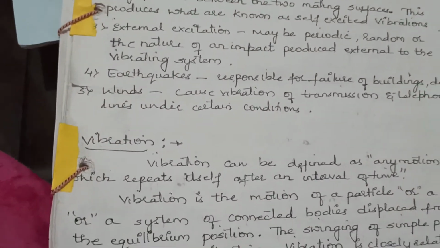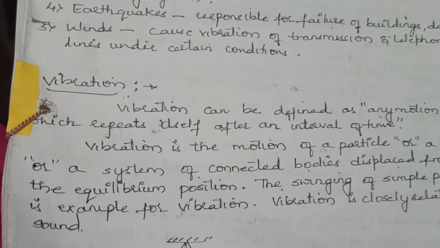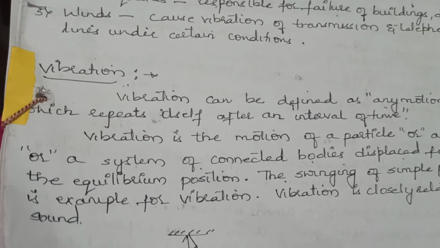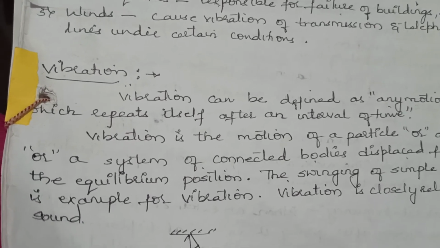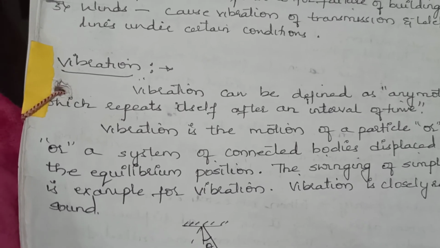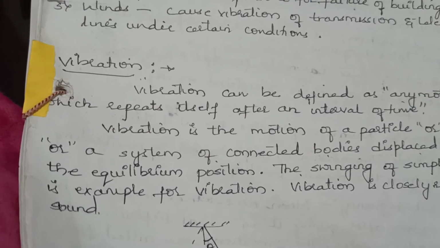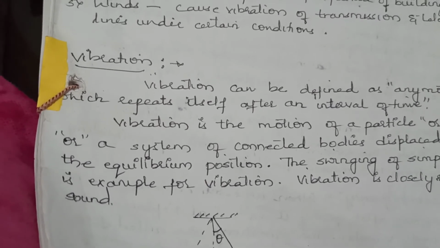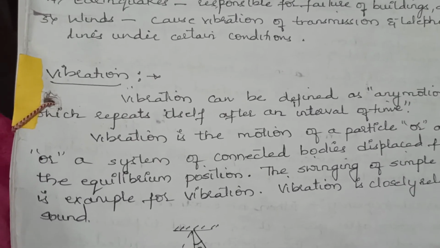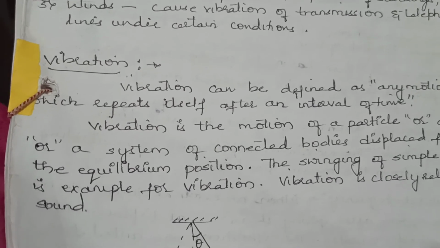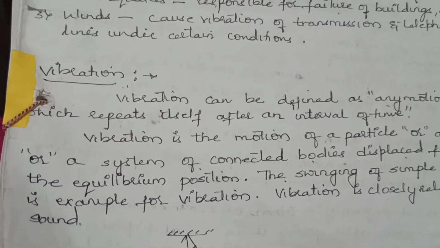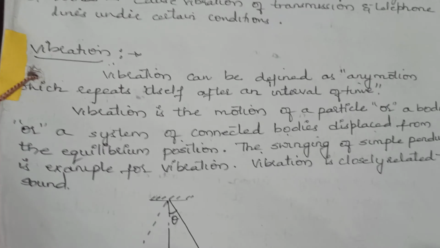Coming to the definition of vibration. As we just discussed, vibration occurs in rotating or moving parts in a machinery. They put the machine or the structure into some unpleasant noise. So vibration can be defined as any motion which repeats itself after an interval of time. Vibration is the motion which will repeat itself after an interval of time. A very good example of vibration is explained below.